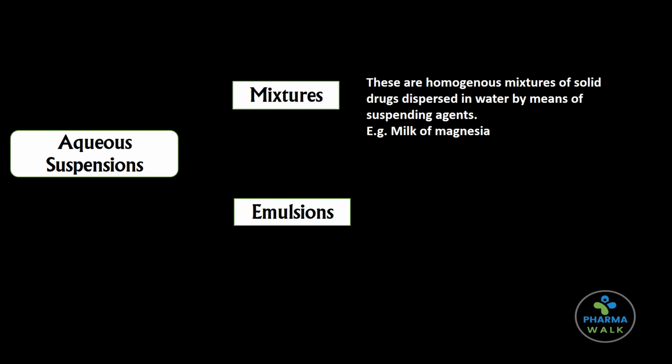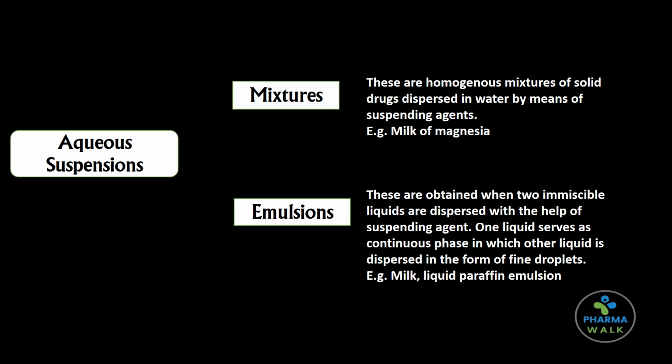Second is emulsions. Emulsions are generally obtained when two immiscible liquids are dispersed with the help of a suspending agent. Here, one liquid serves as the continuous phase in which the other phase is dispersed in the form of fine droplets. For example, milk, which is a naturally occurring emulsion. Other is liquid paraffin emulsion.